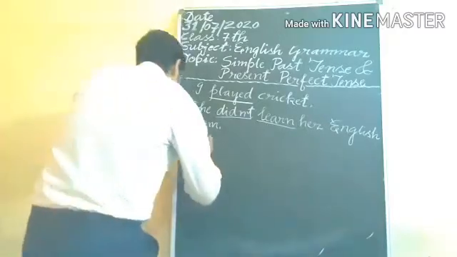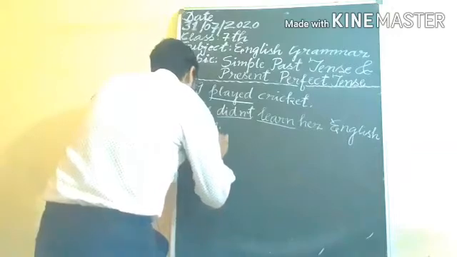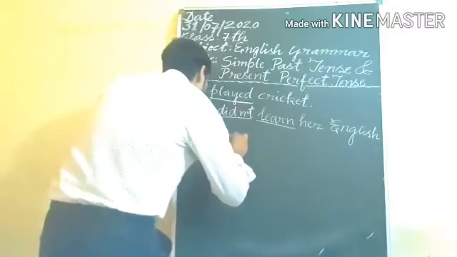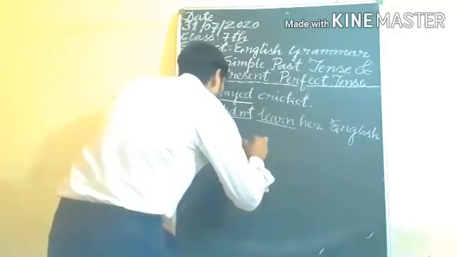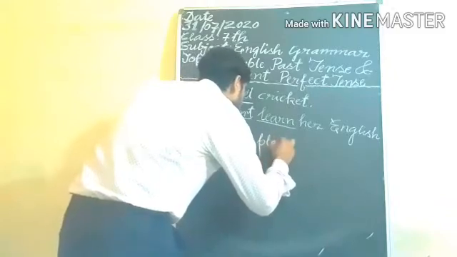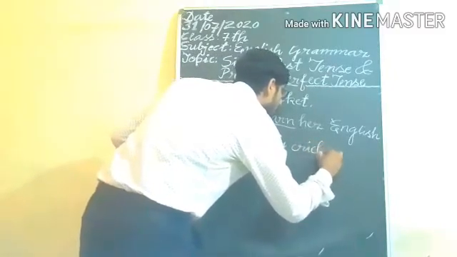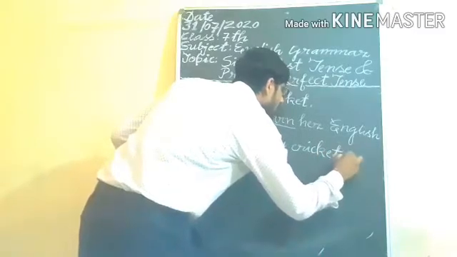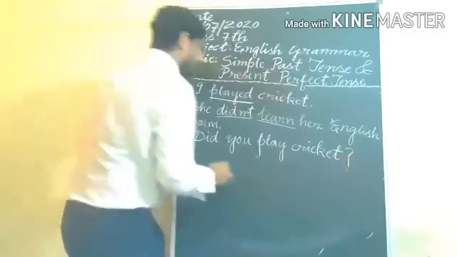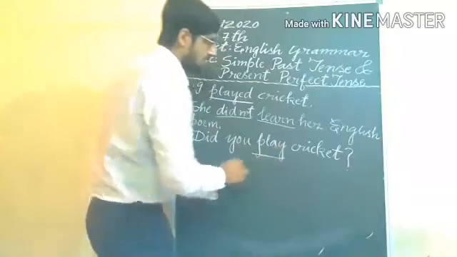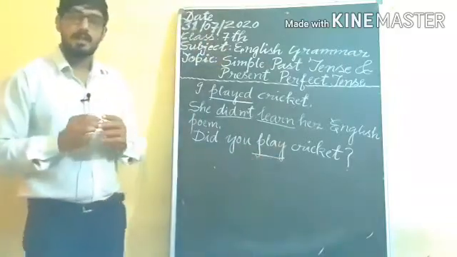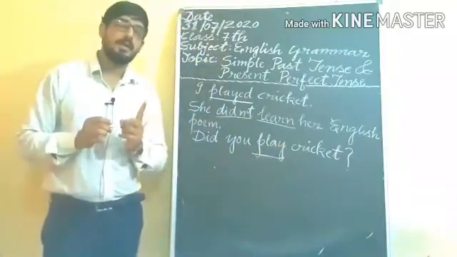Suppose that, did you play cricket? In this sentence you are getting the main verb is in first form. Understand?